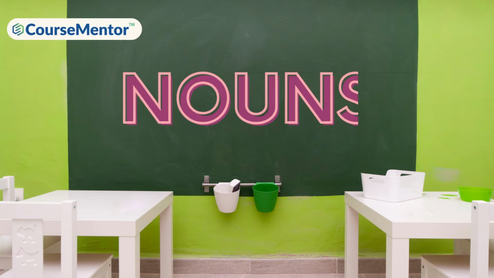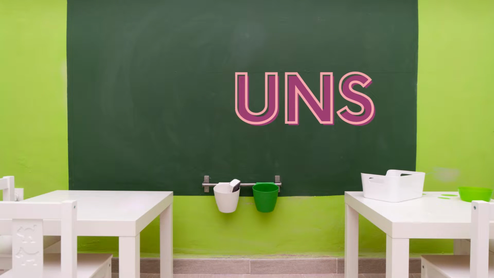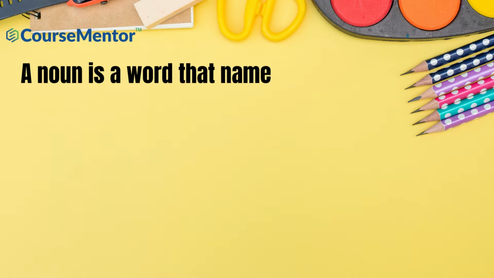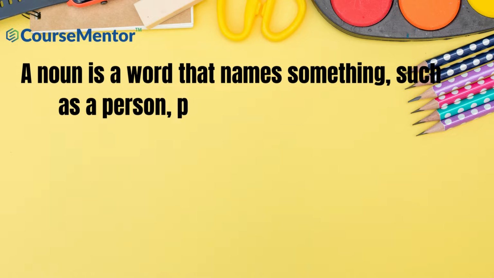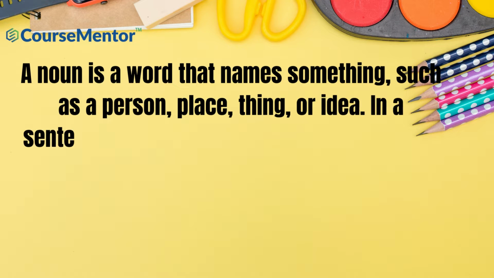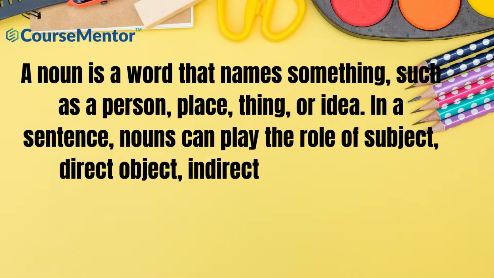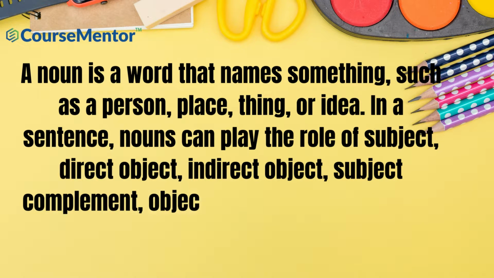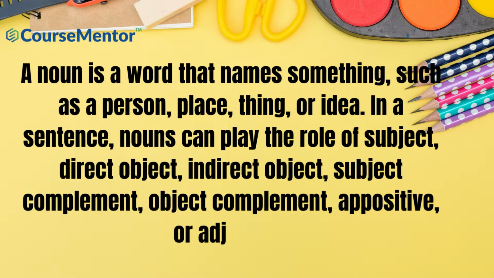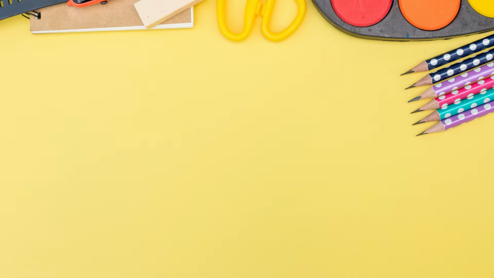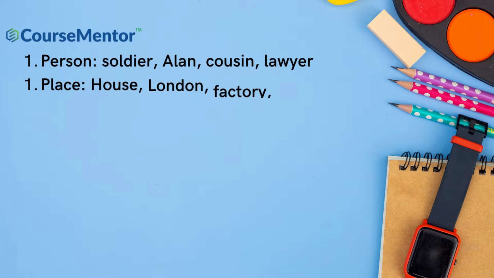Hi everyone, today we are going to talk about nouns. A noun is a word that names something, such as a person, place, thing, or idea. In a sentence, nouns can play the role of subject, direct object, indirect object, subject complement, appositive, or adjective. Here are some examples of nouns.